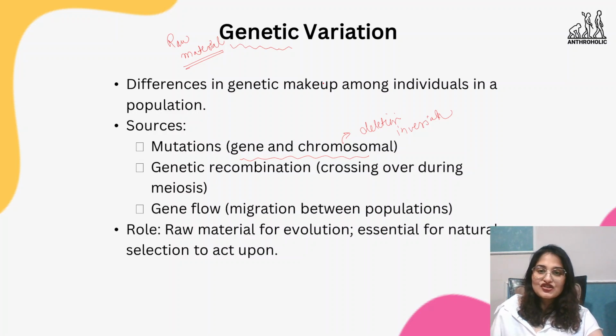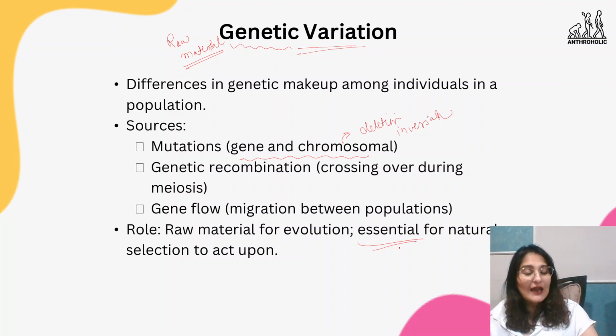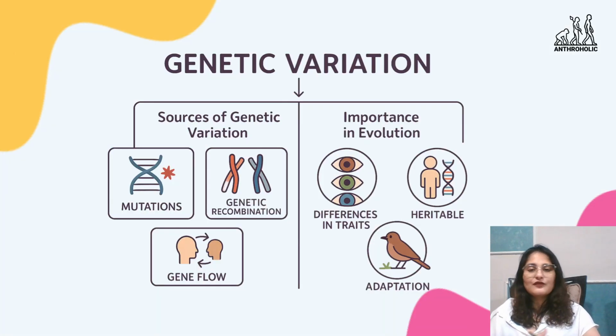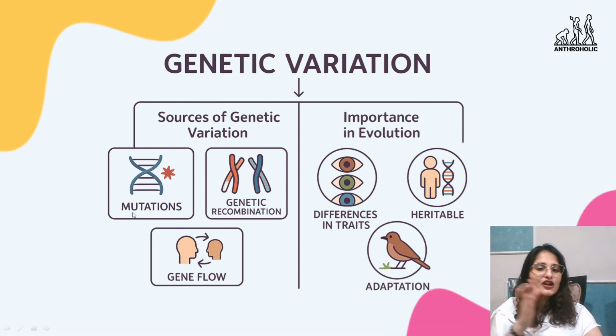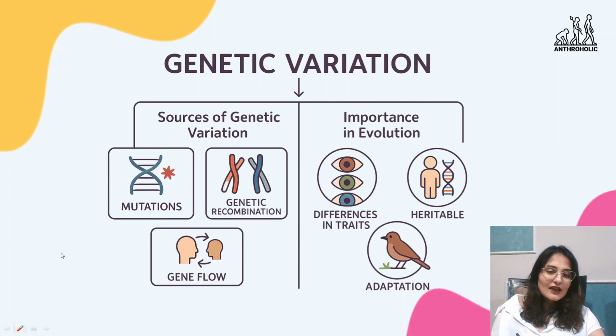This gene variation concept is essential for natural selection, because when variation happens, that is when selection will happen, and that is when the genes will be passed forward. If there's no change, what is being passed forward is the same thing. Now when we look at gene variation, the sources are mutation, genetic recombination, and gene flow. The sources we have already discussed in detail.